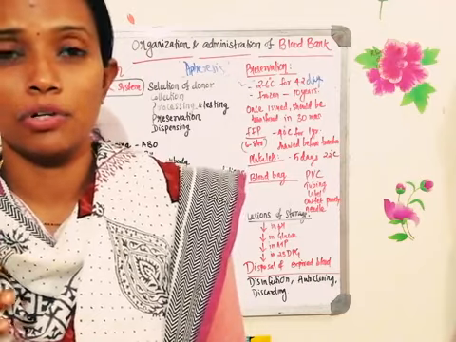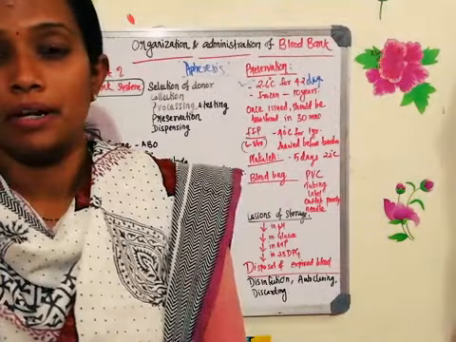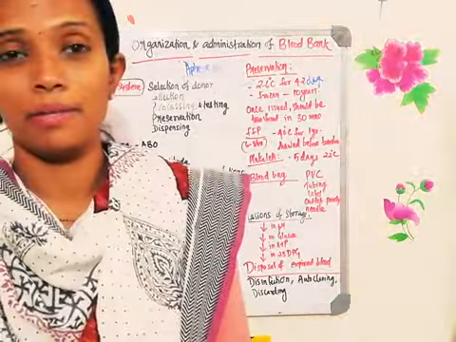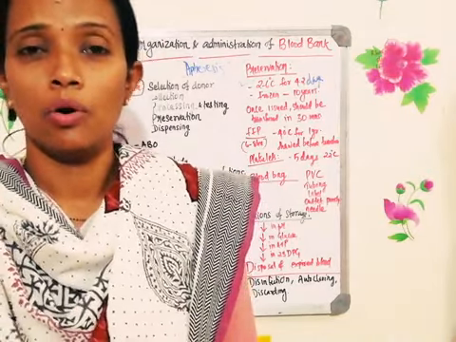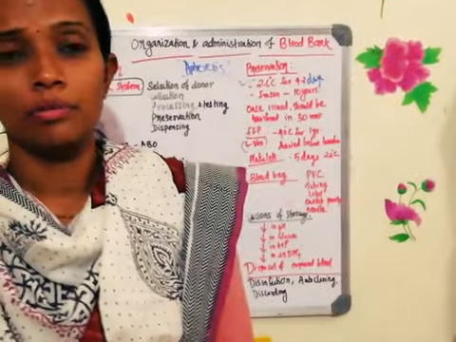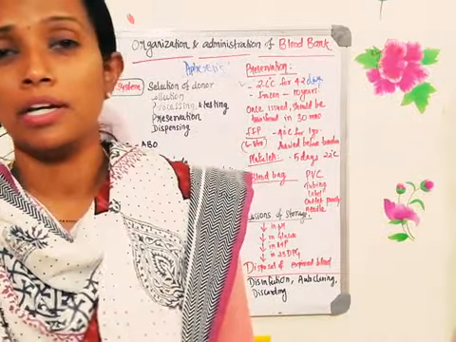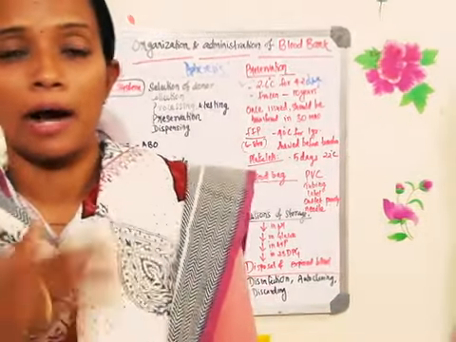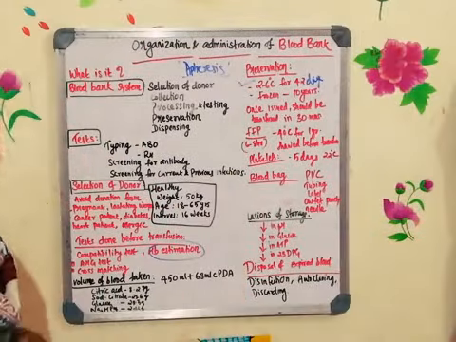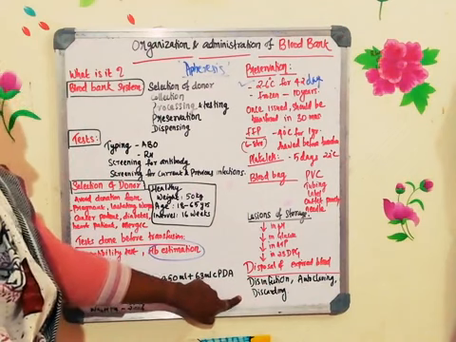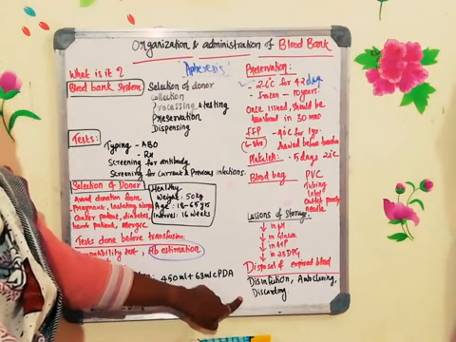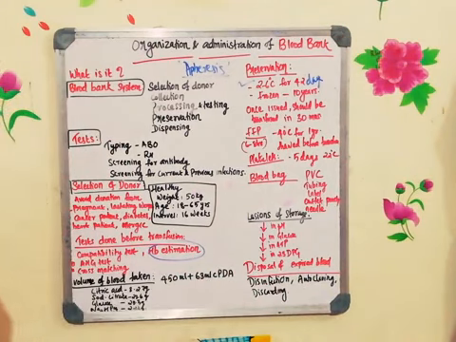So once after the autoclaving, usually they will be discarding it in the dump yard, where the medical waste will be dumped. In that area they will discard it, or it will be discarded by using some chemicals, so that it will not harm the environment. Fine. So disinfection will be done, autoclaving, and then discarding the blood by following the medical protocols.